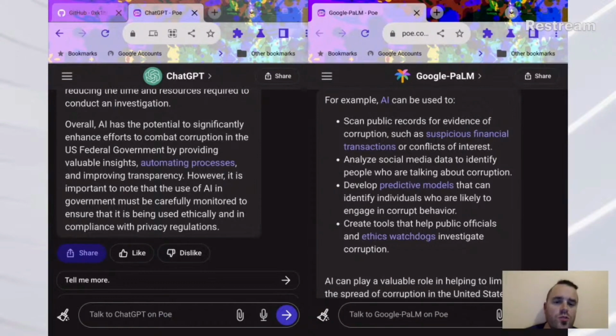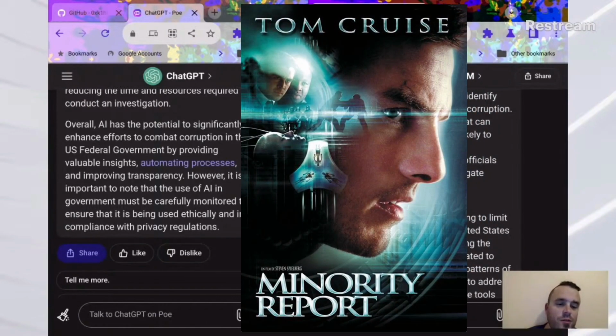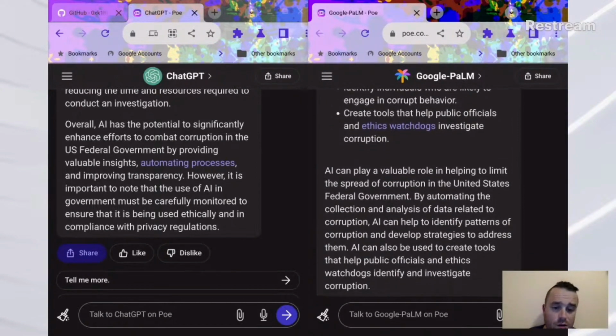For example, AI can be used to scan public records for evidence of corruption, such as suspicious financial transactions or conflicts of interest, right? Because follow the money. Analyze social media to identify people who are talking about corruption. That's an oddball. I mean, the idea is to investigate corruption within the government, not analyze what people are saying out there, but whatever. Okay. Develop predictive models that can identify individuals who are likely to engage in corrupt behavior. Oh, straight up Minority Report stuff right there. Okay, cool. So we arrest them too, for the future crime of whatever. Create tools that help public officials and ethics watchdogs investigate corruption.